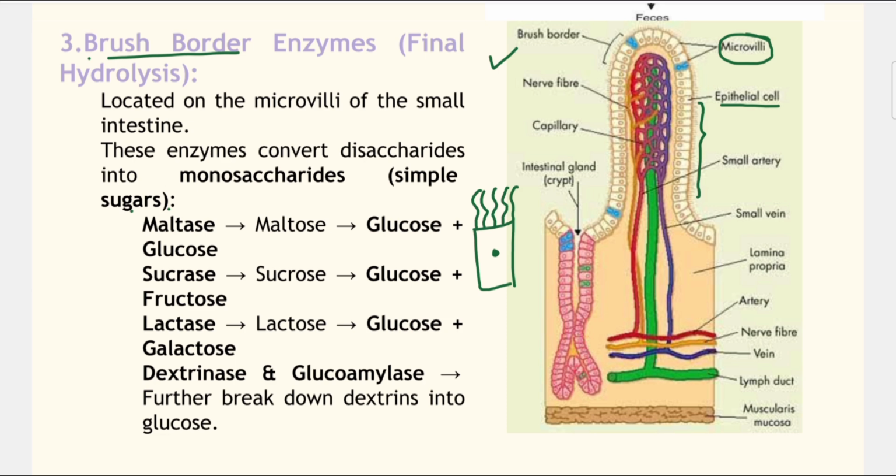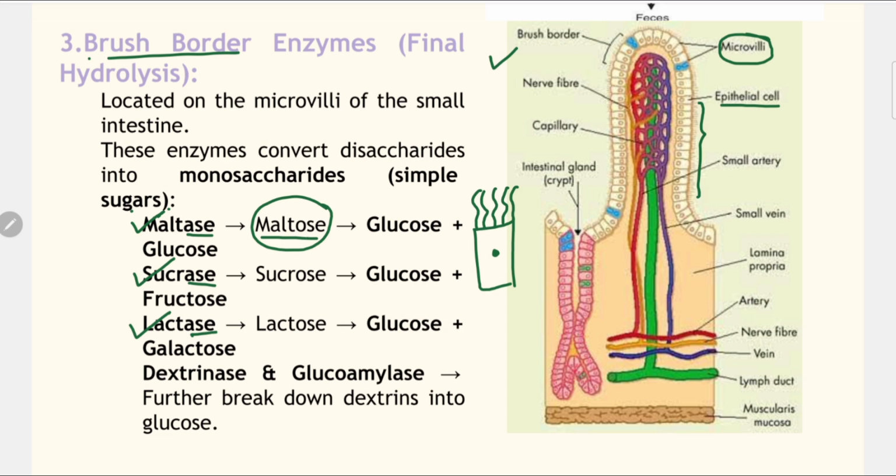Now what are those enzymes? Basically, these enzymes are maltase, sucrase, and lactase. Write it down: maltase, sucrase, lactase. The suffix -ase means enzyme. These three enzymes will act on which type of food? Maltase will break down maltose.